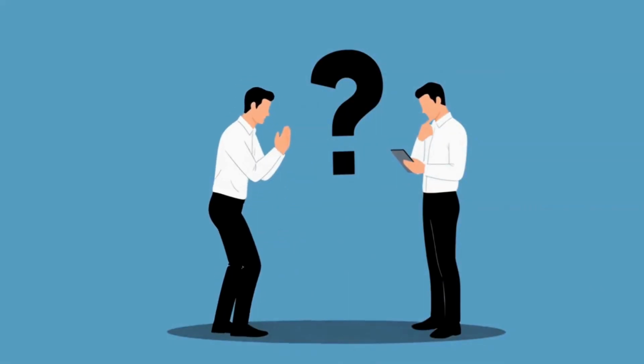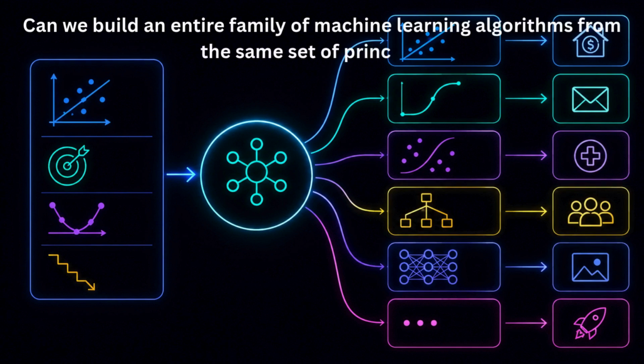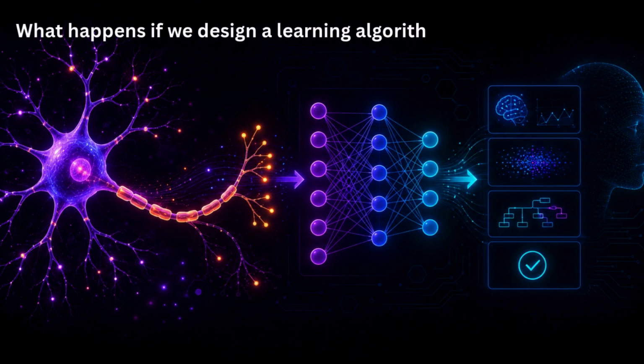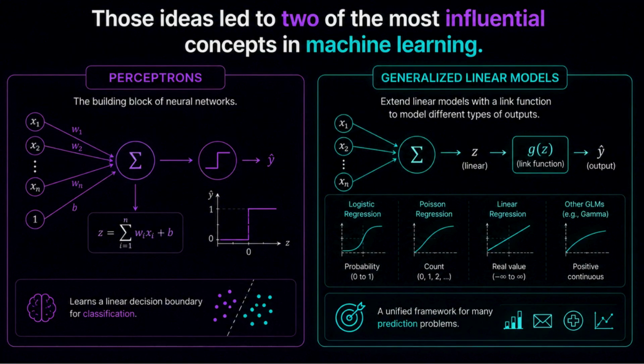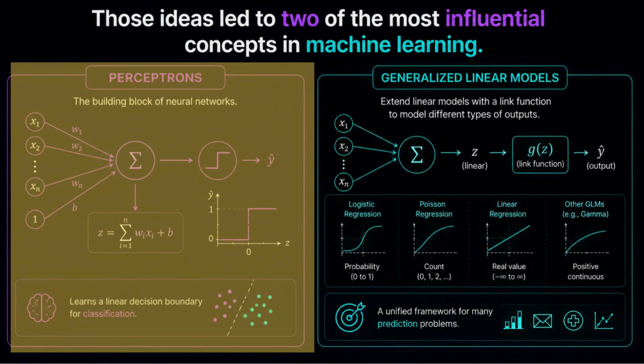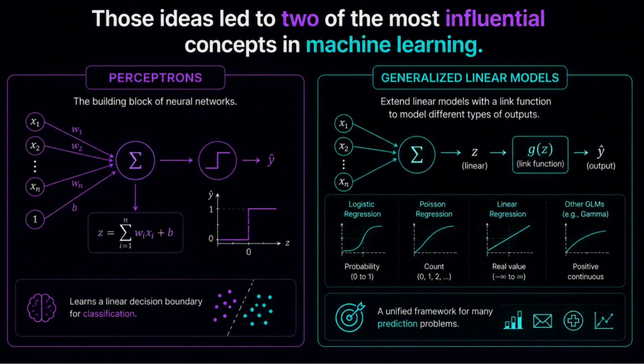But there's an even bigger question. Can we build an entire family of machine learning algorithms from the same set of principles? And what happens if we design a learning algorithm that makes decisions more like a neuron in the human brain? Those ideas led to two of the most influential concepts in machine learning, perceptrons and generalized linear models. And that's exactly what we'll explore in the next video.